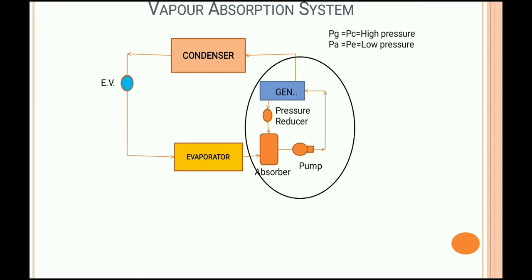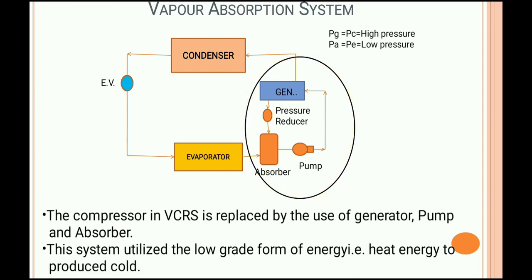Okay, and that whole system basically replaces the compressor which is used in the vapor compression system. I am repeating again, that whole system replaces the compressor which is used in the vapor compression system. That means if in the vapor compression system the compressor is replaced by that system, then it is converted into the vapor absorption system.